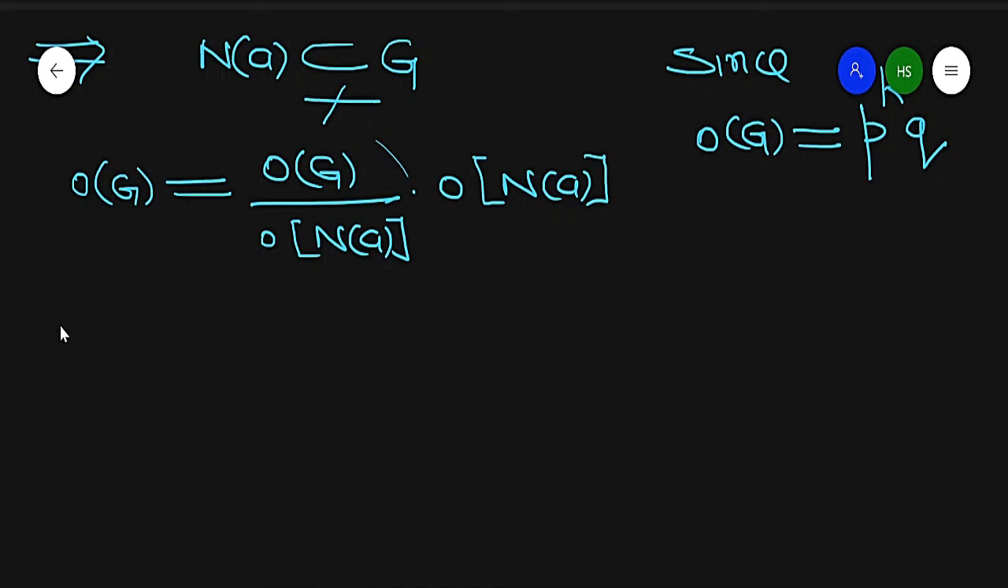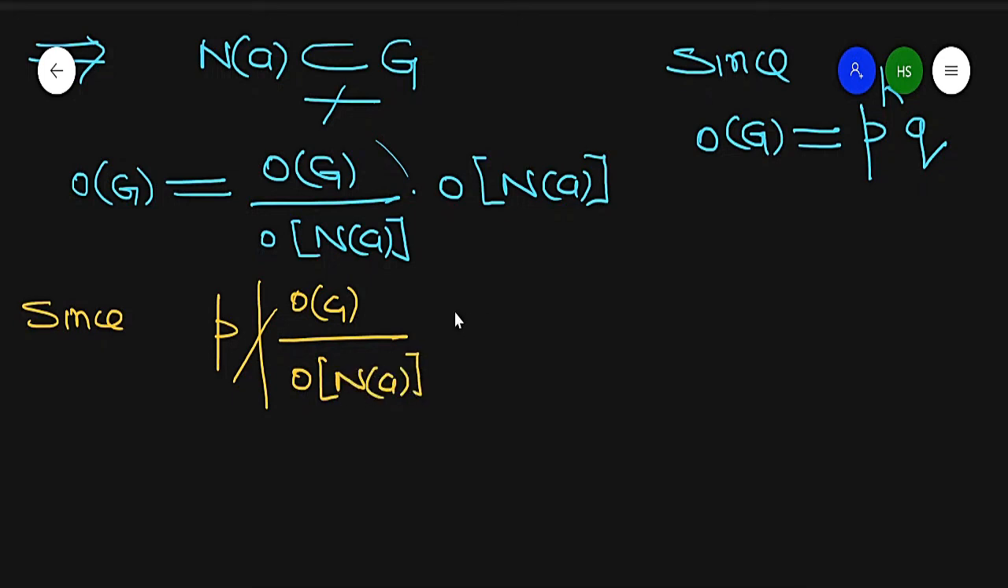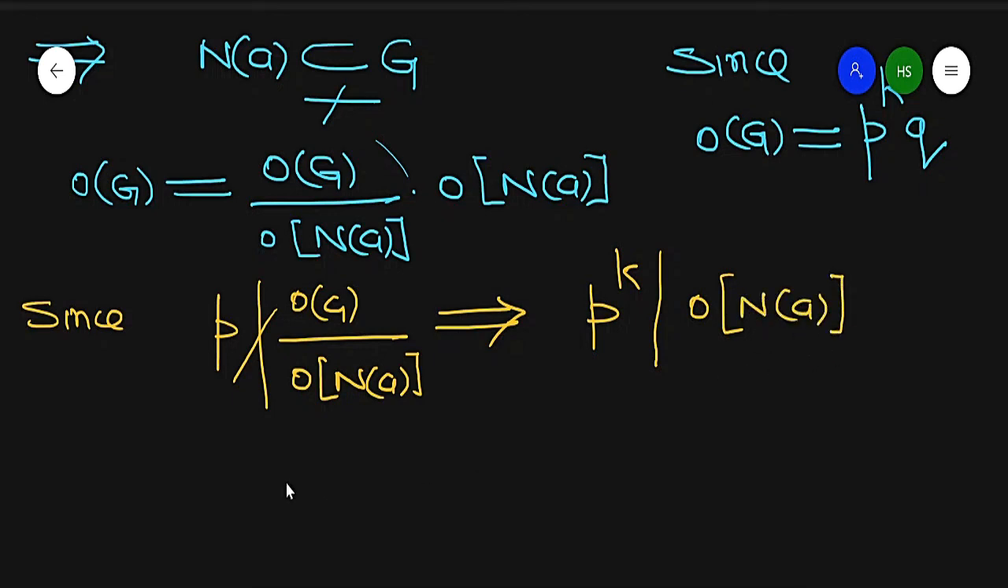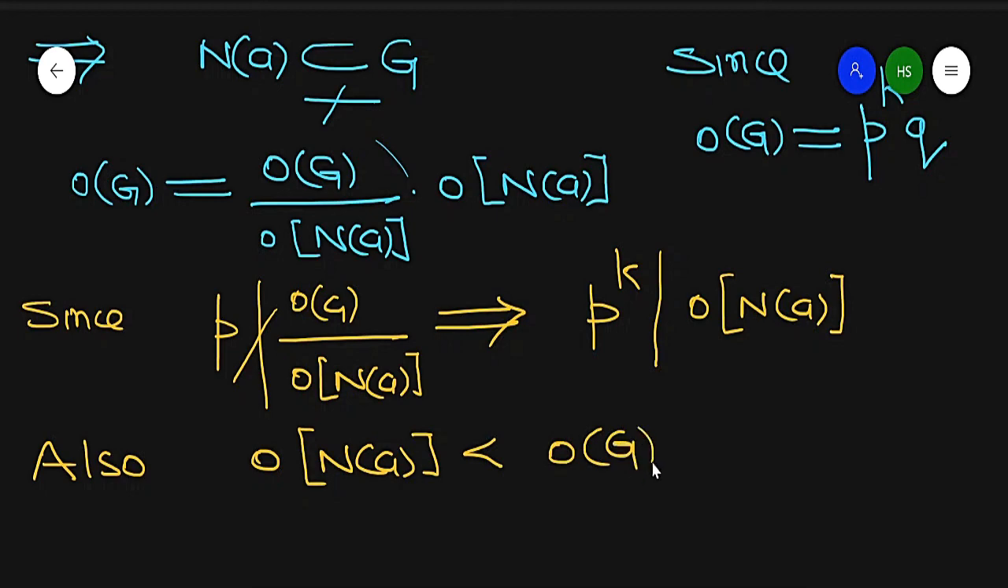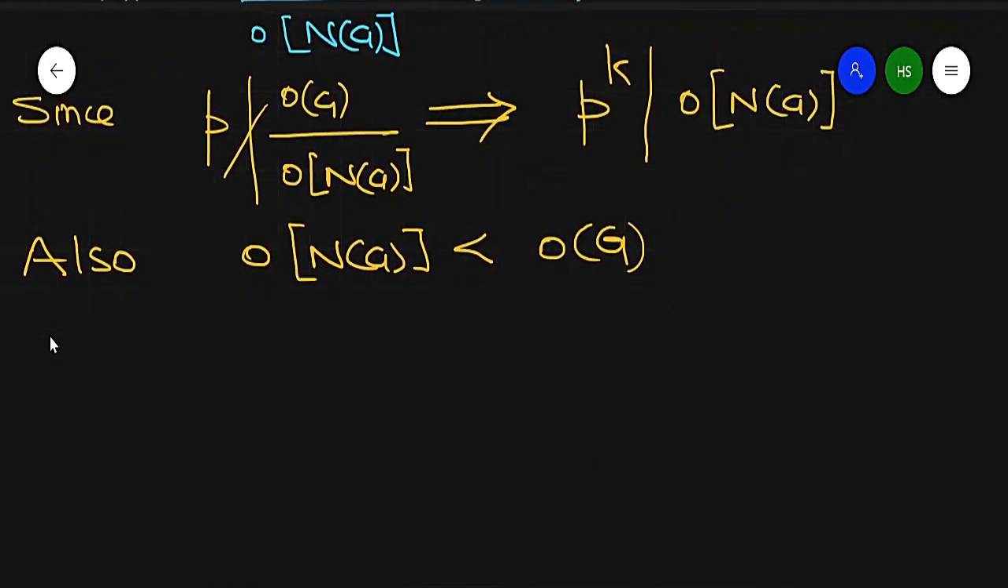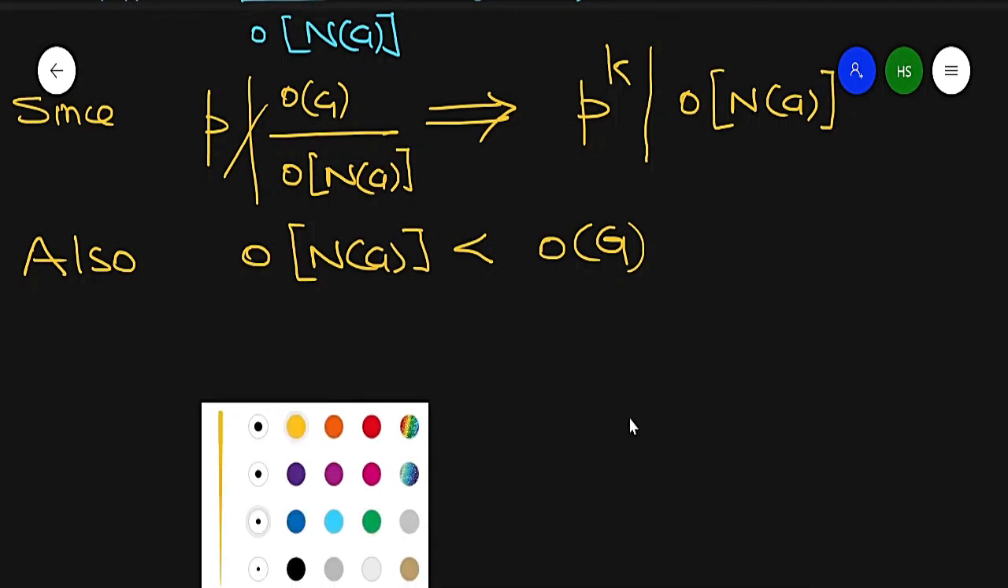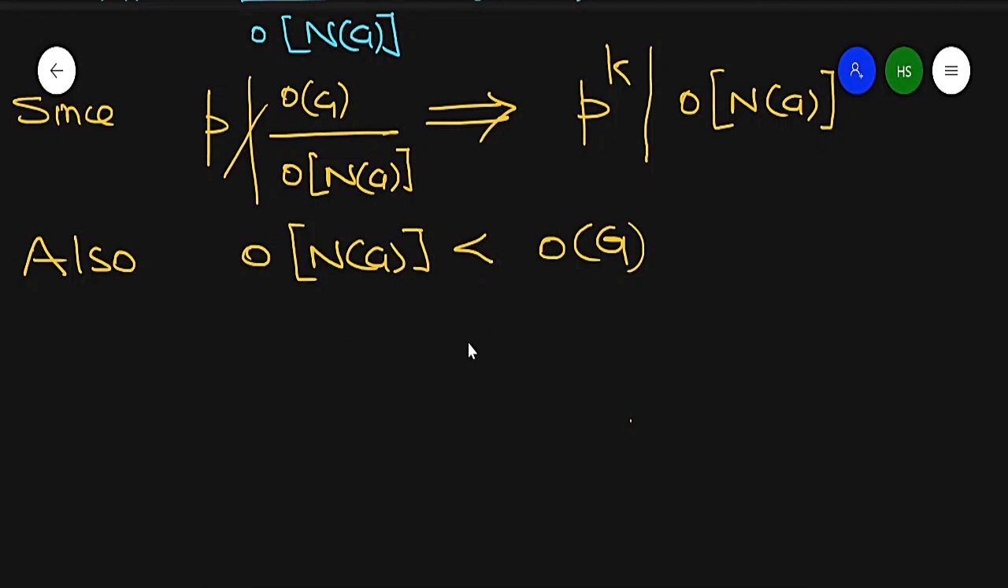So it implies, since p does not divide order of G over order of normalizer of A, then all the power of P divides order of normalizer of A. Now since it is a proper subgroup, also order of normalizer of A is less than order of G. It means by given assumption the result is true for normalizer of A, and p raised to power k divides order of normalizer of A, then